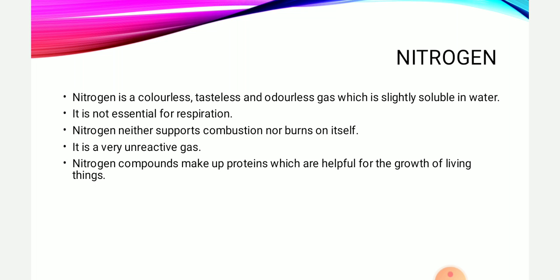Let us understand that. Nitrogen makes its own compounds, which help in building up proteins. Proteins, we all know, are very helpful for the growth of living organisms. So these nitrogenous compounds which make up proteins are useful for the growth of living organisms. Nitrogen from the air or atmosphere is taken up by the plants, which is again provided to the animals, and ultimately nitrogen helps the growth of plants and animals both.